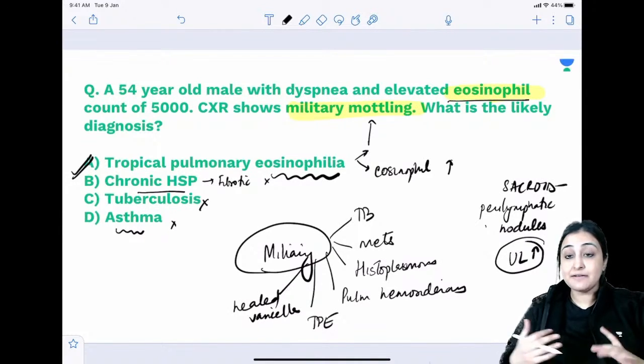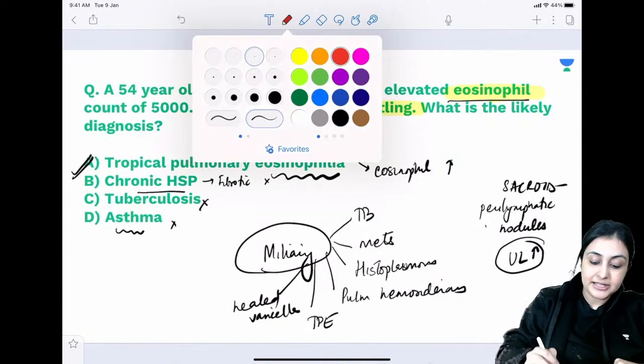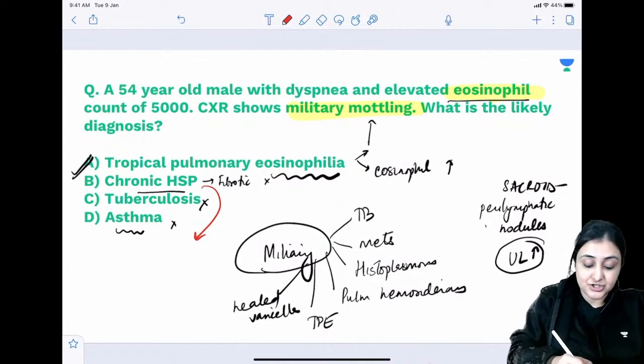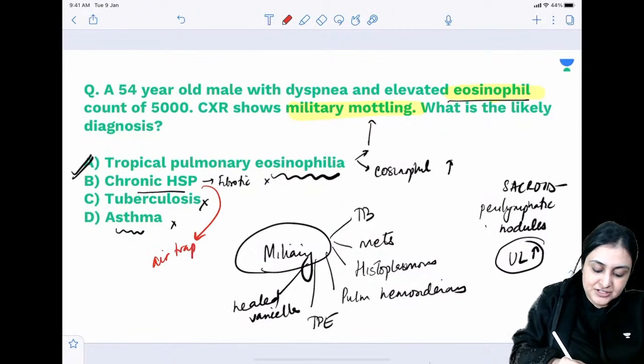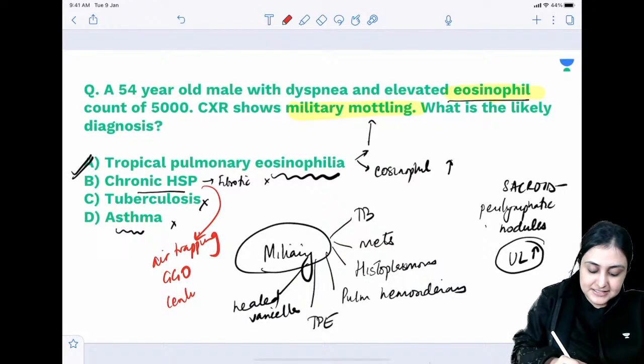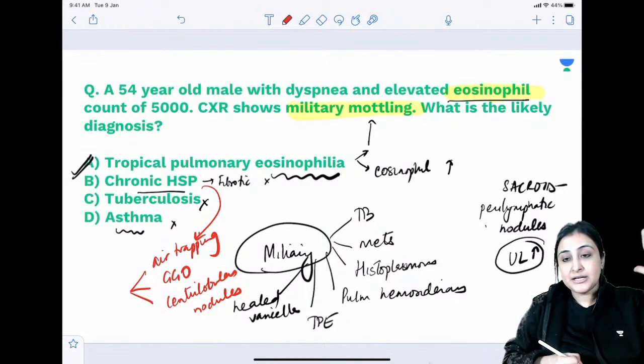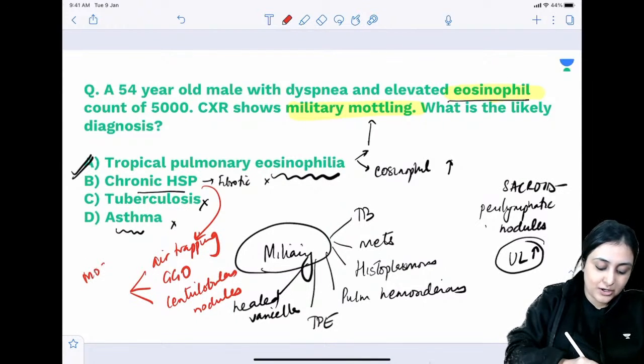HSP is hypersensitivity pneumonitis. Hypersensitivity pneumonitis will have a different picture altogether. Here what you have is a component of small airway. Small airway में inflammation है. So we will have air which is getting trapped. We will have ground glass opacity, and we will have centrilobular nodules. Very core radio words I have thrown at you, but you don't need to know this. You just want to know that it will not have miliary mottling.